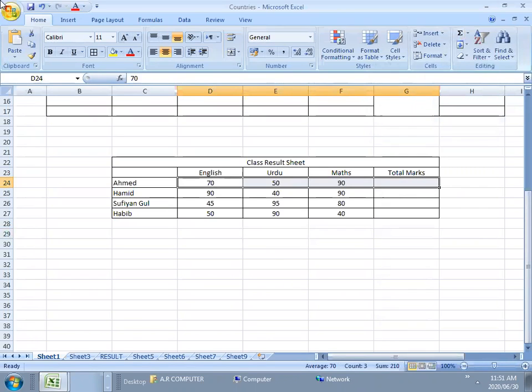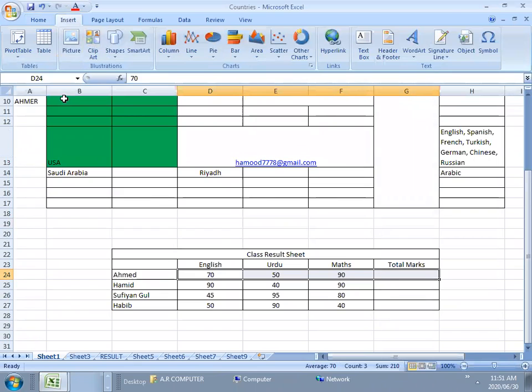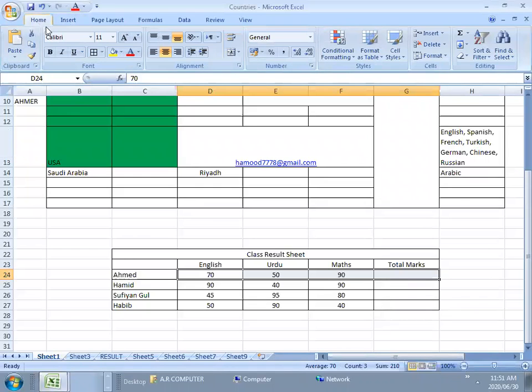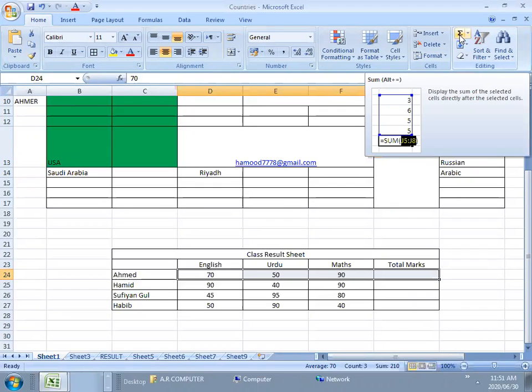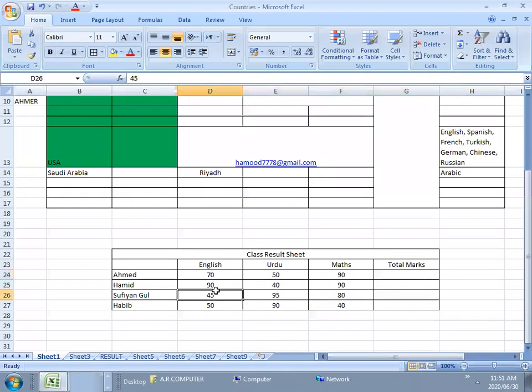Now I go to this one, and remember that this command is in the Home tab. You will not find it here. You will go to the Home tab, then to the Editing group, then here you will find this command, AutoSum, right? And you need to first select the cell. I have selected the cell. I am in the Home tab, Editing group, and now I'm pressing this AutoSum command. So you can see the total is shown here.